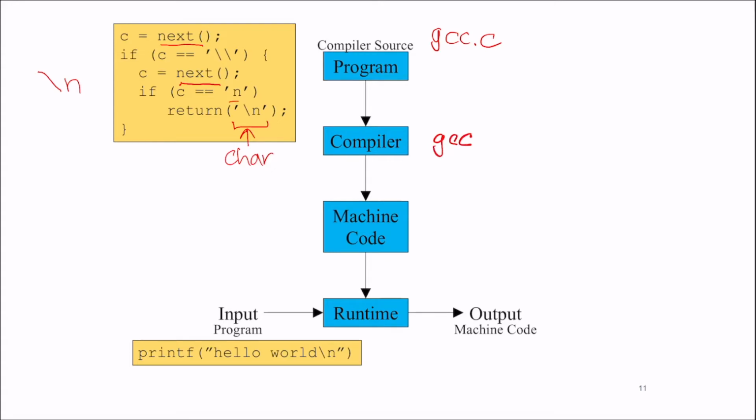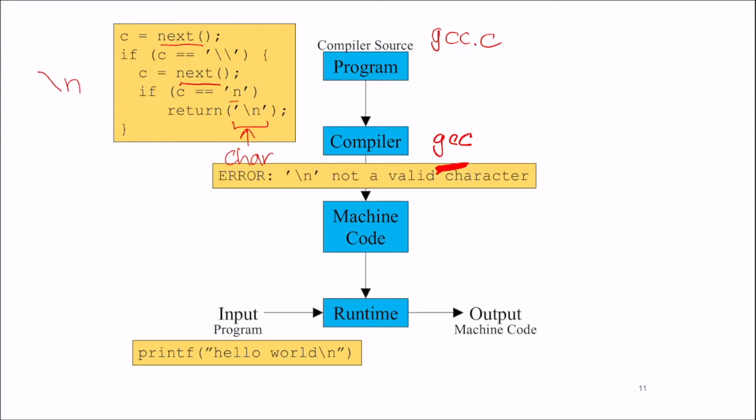somebody has to give you that binary, right? So you do apt-get or something on your Linux system, download the binary of a compiler and you pass it through this binary file. It in itself doesn't know about backslash n. What it's going to say is backslash n is not a valid character because this is supposed to be an ASCII value. If the compiler doesn't know what to do with these two characters, it's going to say it's not a valid character. Someone has to teach this compiler what backslash n means.